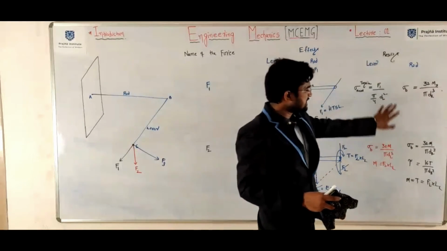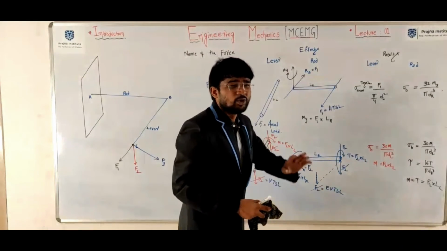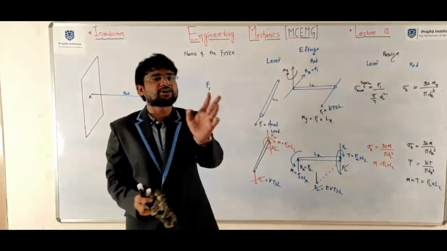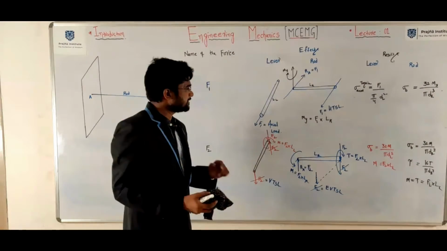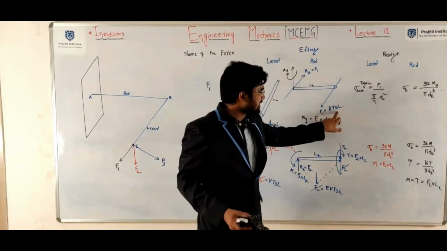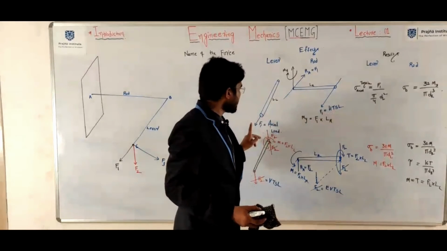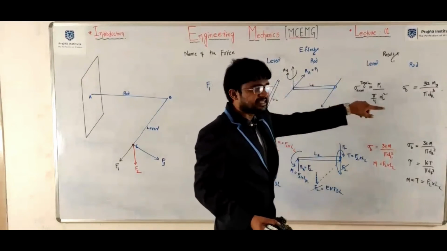For the calculation of the stresses, we will discuss it in the strength of materials course anyhow. What is important is the effect of the different forces on the lever and the rod. Due to axial load, axial stresses; due to bending moment, bending stresses.